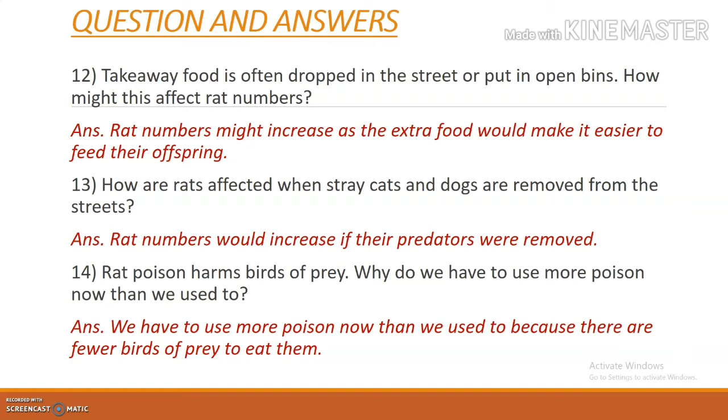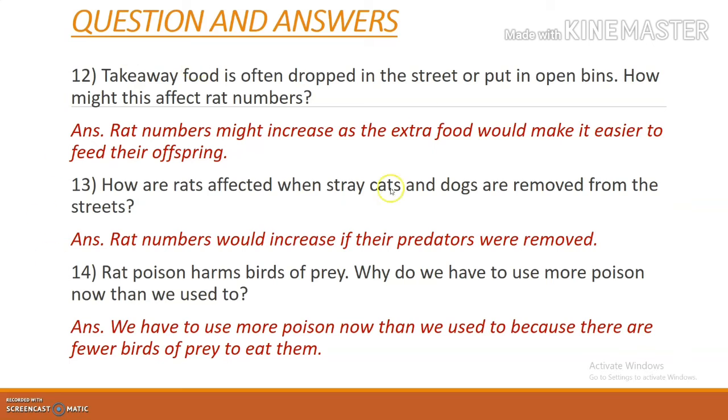Even now you can see that when we are putting our waste food materials and all other things in the open bins, you can see many rats in that. Why? Because rat numbers might increase as the extra food would make it easier to feed their offspring. And if the rat is well fed, then it will start giving birth once in a month, and each of these young rats will again give birth within a very short period. So that is why rat numbers will always increase.